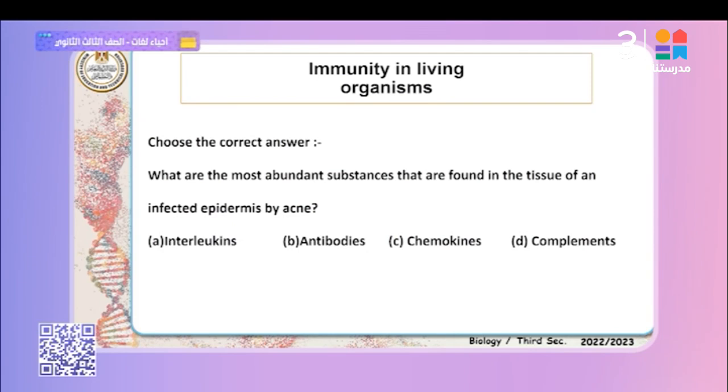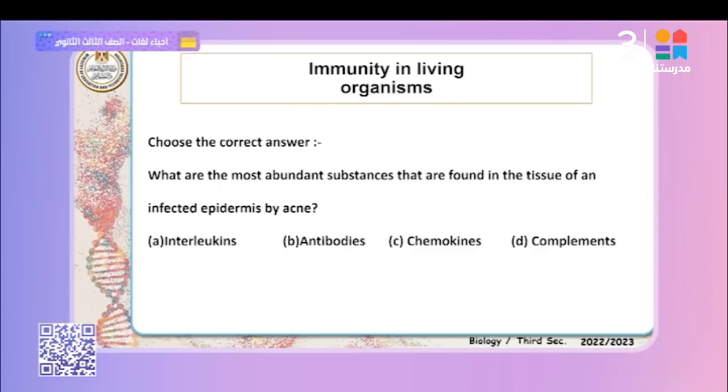Pay attention to these questions to apply it. You understand? Yes or no? Through these questions, choose the correct answer. What are the most abundant substances found in the tissue of an infected epidermis by acne? What does acne mean? A specific type of small bumps found on your face, especially in youth.